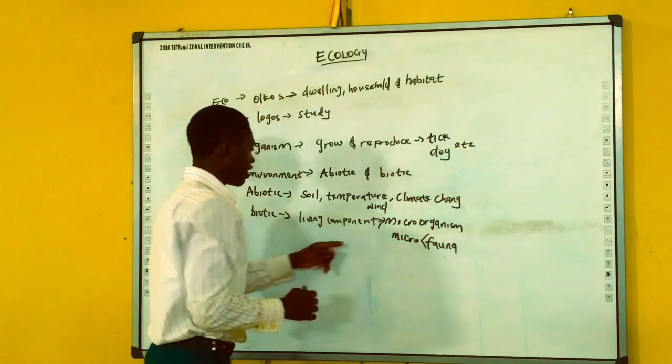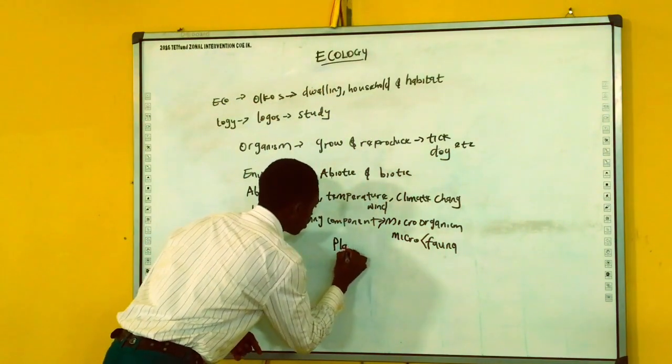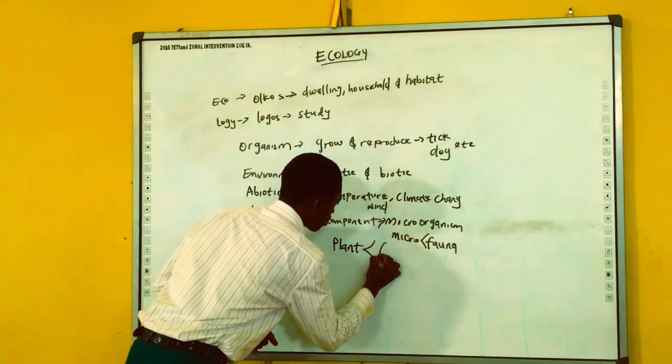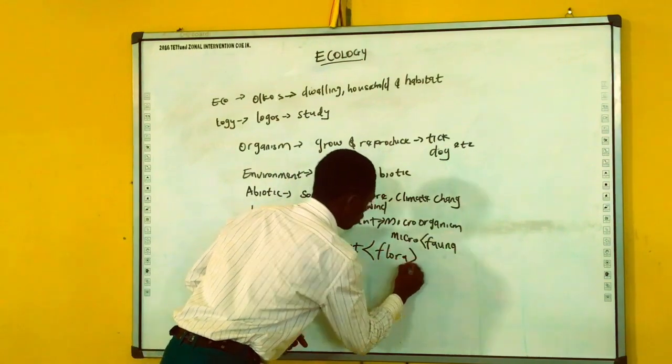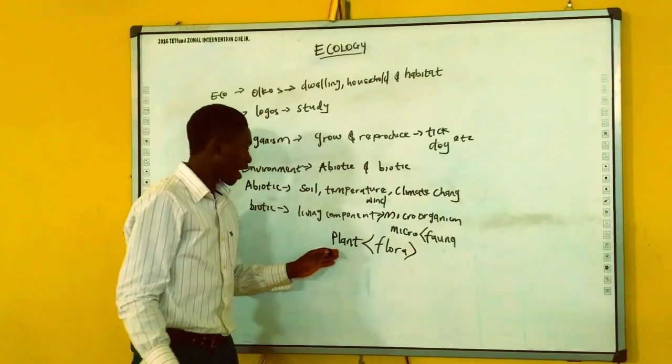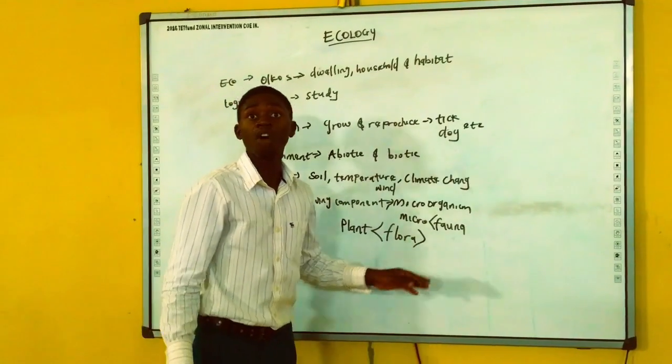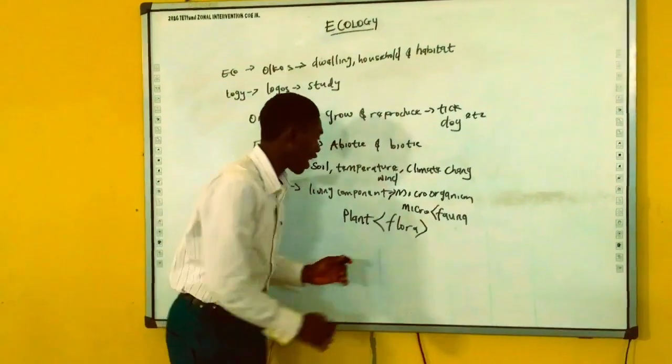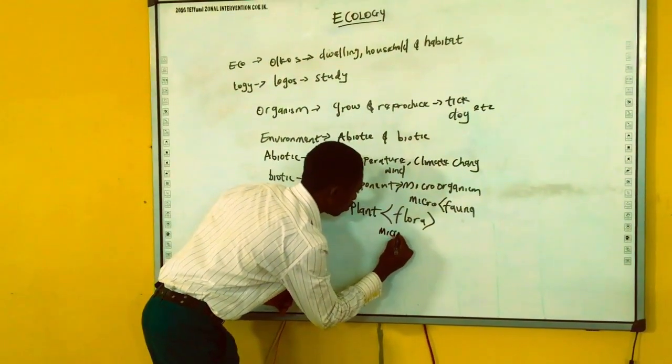We also have plants, that's under flora. Higher plants are classified under flora, while lower plants are classified under microflora.